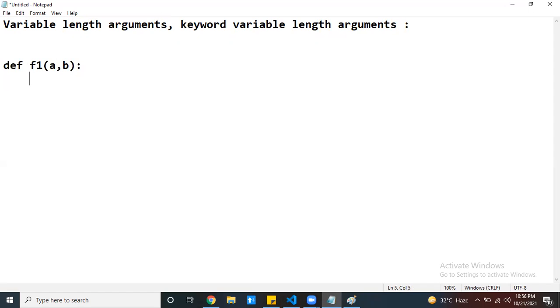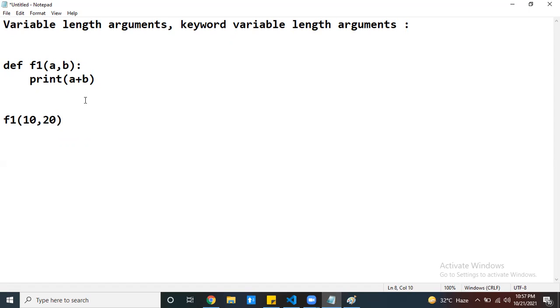Here I'm performing one operation, the sum of two arguments. This is my A parameter, B parameter. I just find the sum of these two. So any time you want to call this f1, you have to pass two arguments: from my first position 10, in my second position 20. You have to pass it like this, then only this function will execute, and then we can get the result. Otherwise, it gives me an error. If you pass more arguments or fewer arguments, in both cases you will get an error.